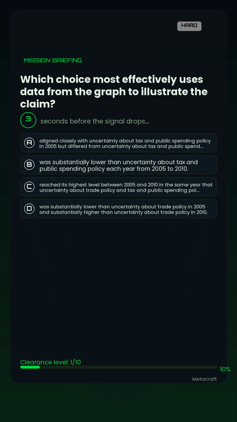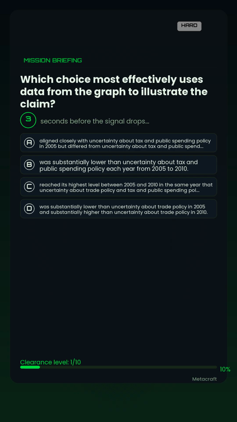Which choice most effectively uses data from the graph to illustrate the claim? Option A. Aligned closely with uncertainty about tax and public spending policy in 2005 but differed from uncertainty about tax and public spending policy by a large amount in 2009. Option B. Was substantially lower than uncertainty about tax and public spending policy each year from 2005 to 2010.